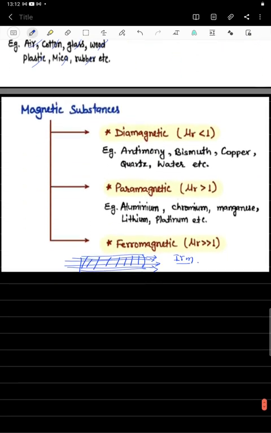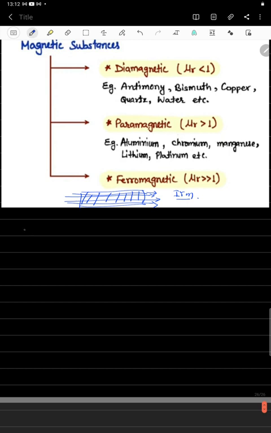Now I will give some assignment questions. One is, what is magnetic induction?